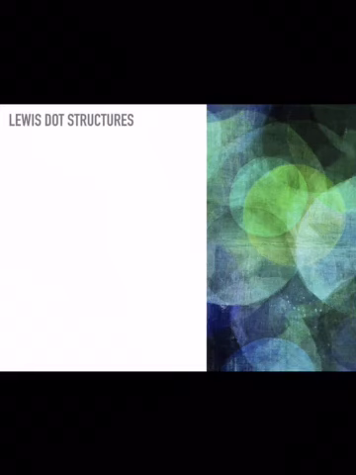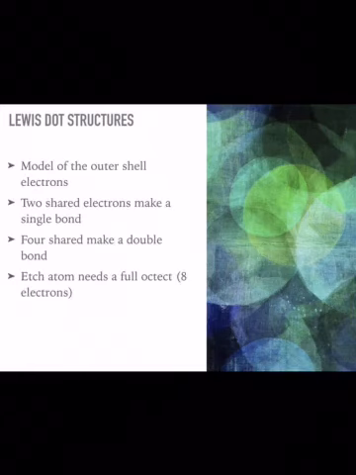This brings us to Lewis dot structures. Lewis dot structures are basically the way that we show that this bonding is happening. It's a structural representation of a molecule where dots are shown where the electrons are. This is in no way to say that that's exactly where the electrons are.